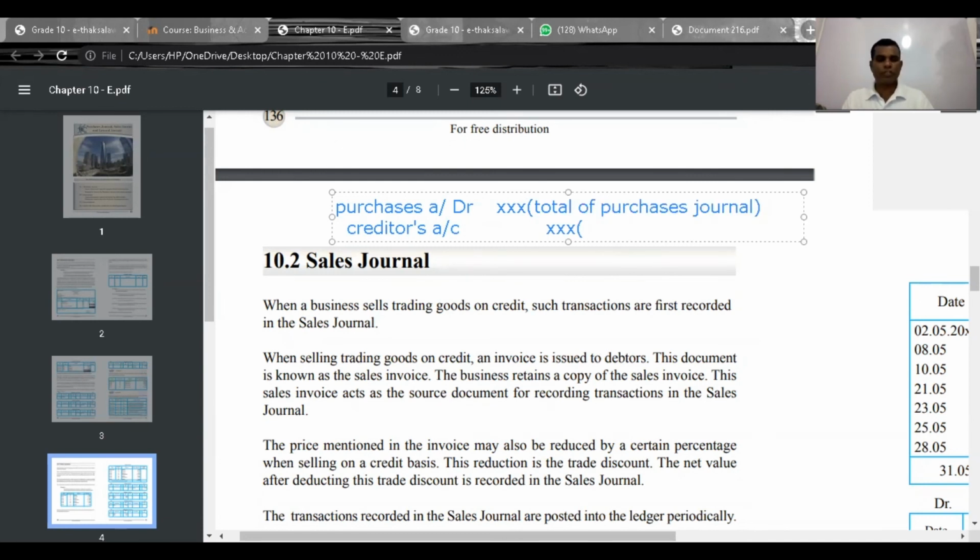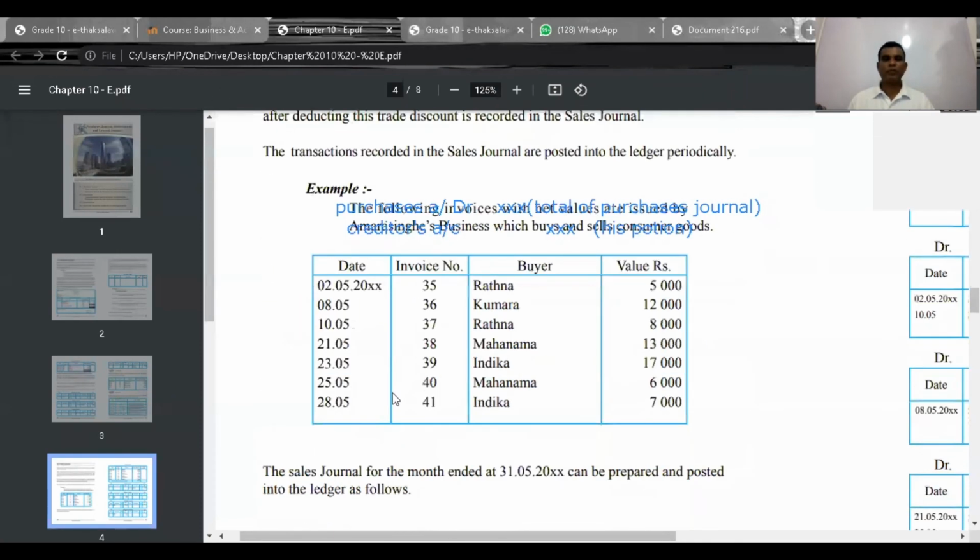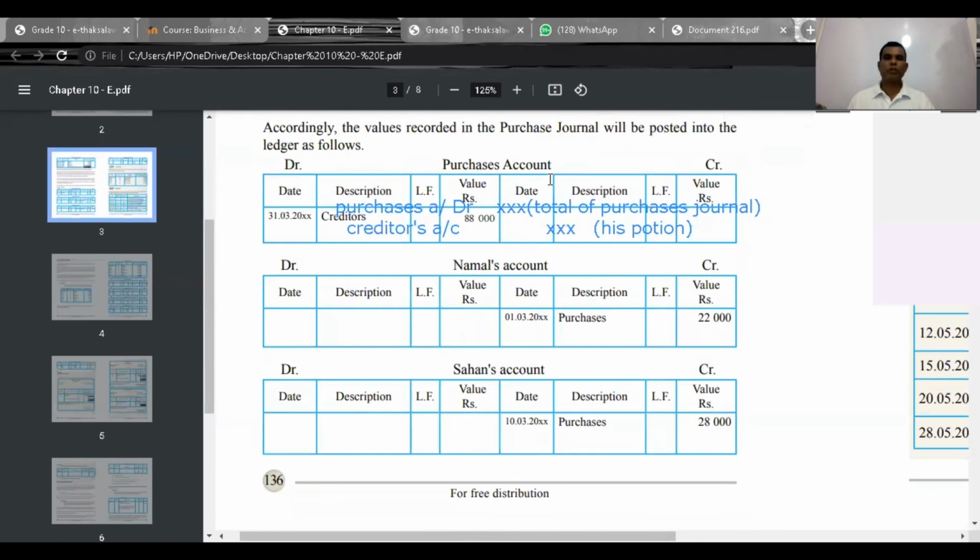Here his portion. Purchases account debit, total of purchases journal; creditors account credit, his portion. Based on that description, total is debited, and each creditor should be credited as purchases. Understand? Problems?